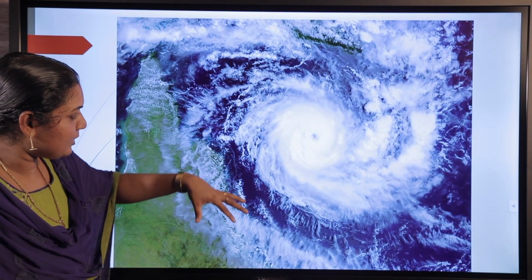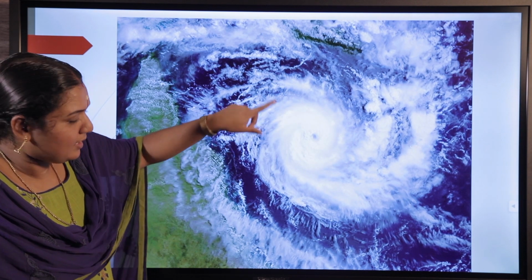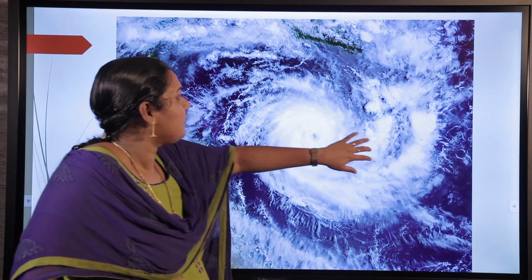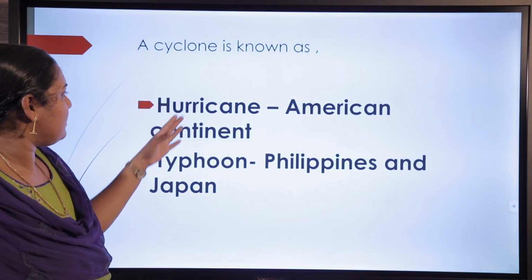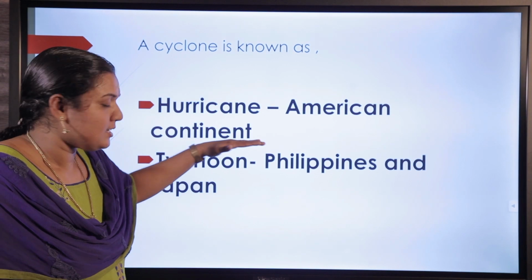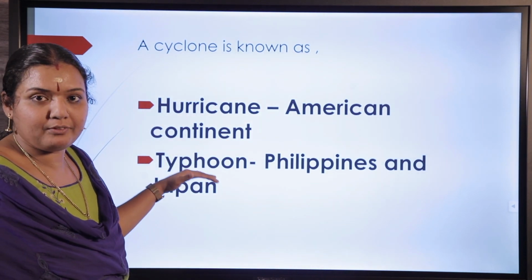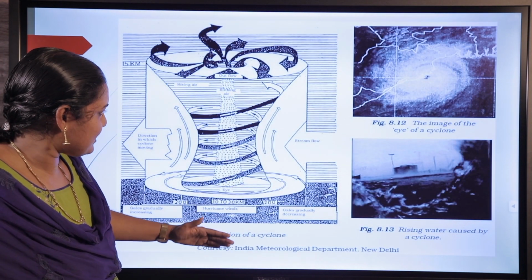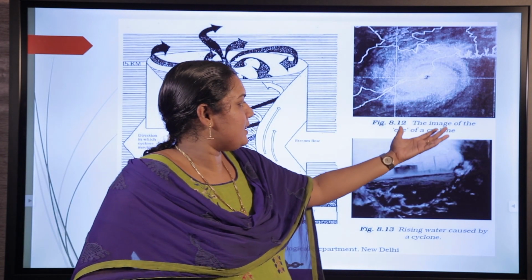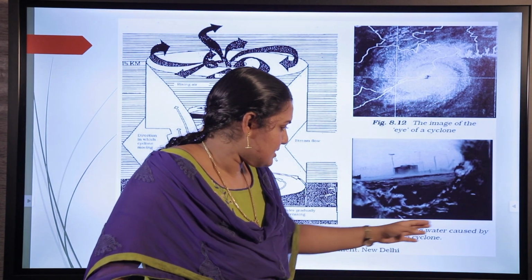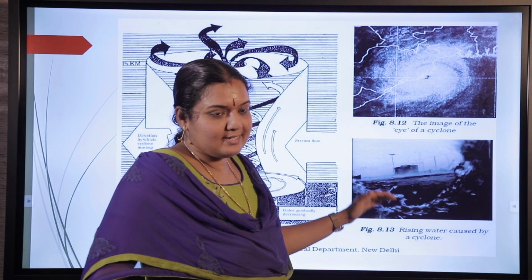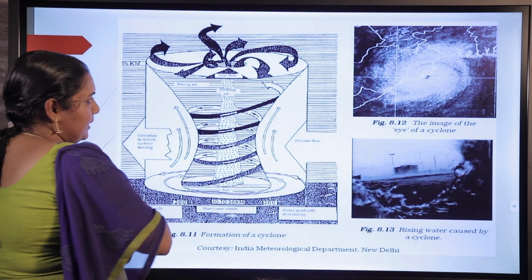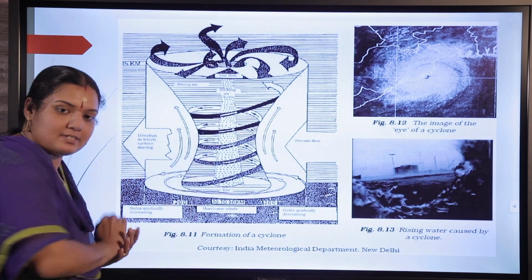And this is a cyclone, and you can see swirling winds here, and in between you can see the center of a cyclone. A cyclone is known as a hurricane on the American continent. At the same time, it is known as a typhoon in the Philippines and Japan. This is the structure of a cyclone, and this is an image of the eye of a cyclone, and this is the rising water caused by a cyclone, which is an after effect of a cyclone. So this is the main structure of a cyclone. This is the eye or the center part of the cyclone.